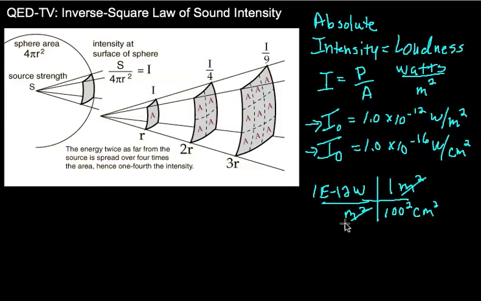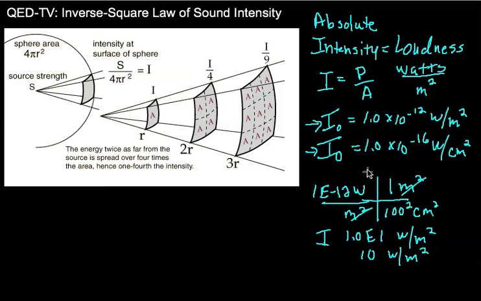There's also something called the threshold of pain, which I always thought would be a cool name for a band, the threshold of pain. And the threshold of pain is 1.0 E1 watts per square meter. You might realize that that's 10 watts per square meter.